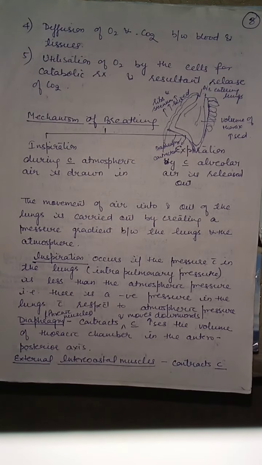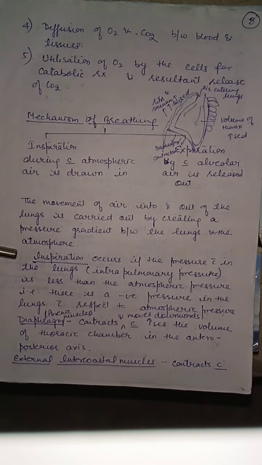Now, the muscles between the rib cage are known as intercostal muscles. There are two sets of intercostal muscles, external intercostal and internal intercostal.